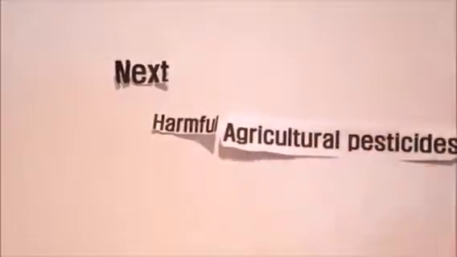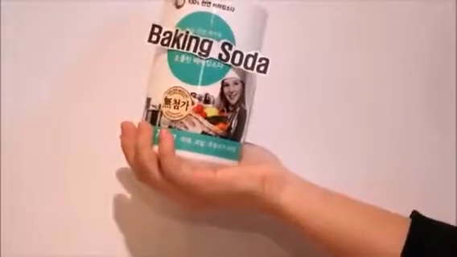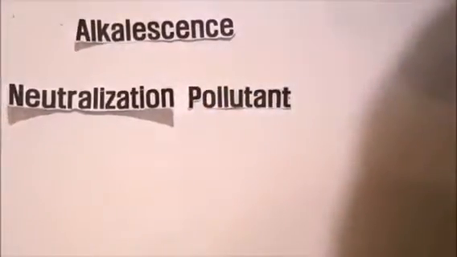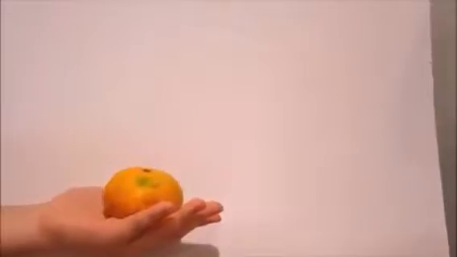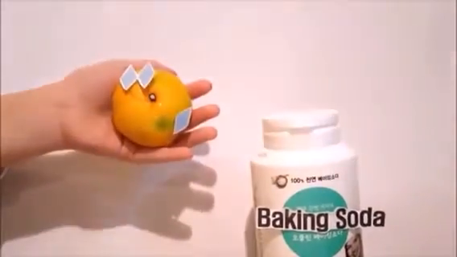Next, try to wash off harmful agricultural pesticides on the products more efficiently. Among many solutions, one of them is using baking soda. It is a mild alkali, so it neutralizes acid in the pollutants, which can then be removed by absorption. Therefore, put a little on fruits or vegetables and rub lightly, and you will get the effect that agricultural pesticides disappear.